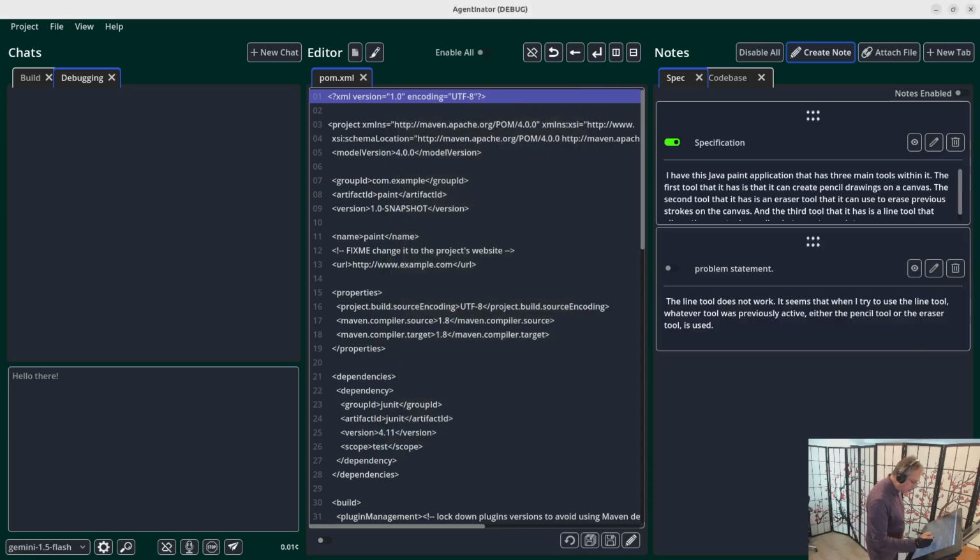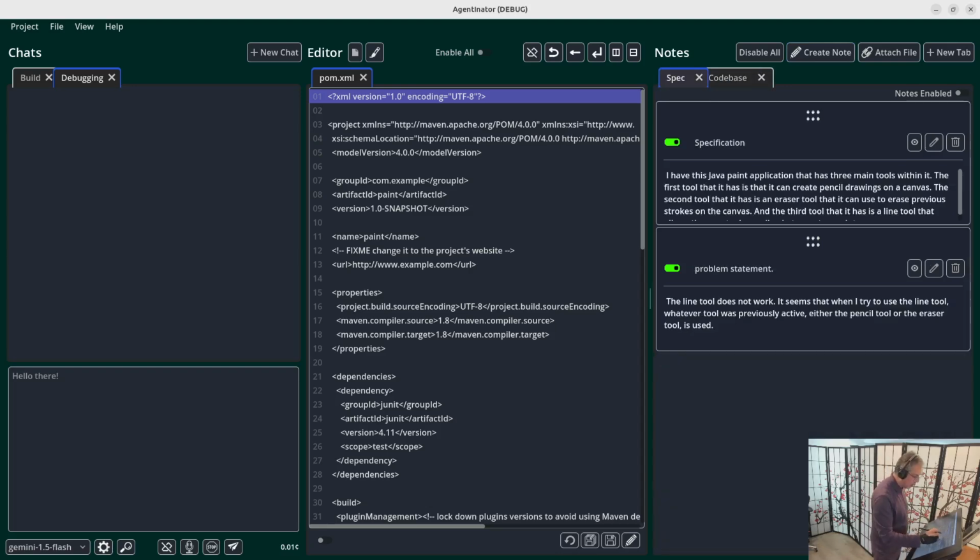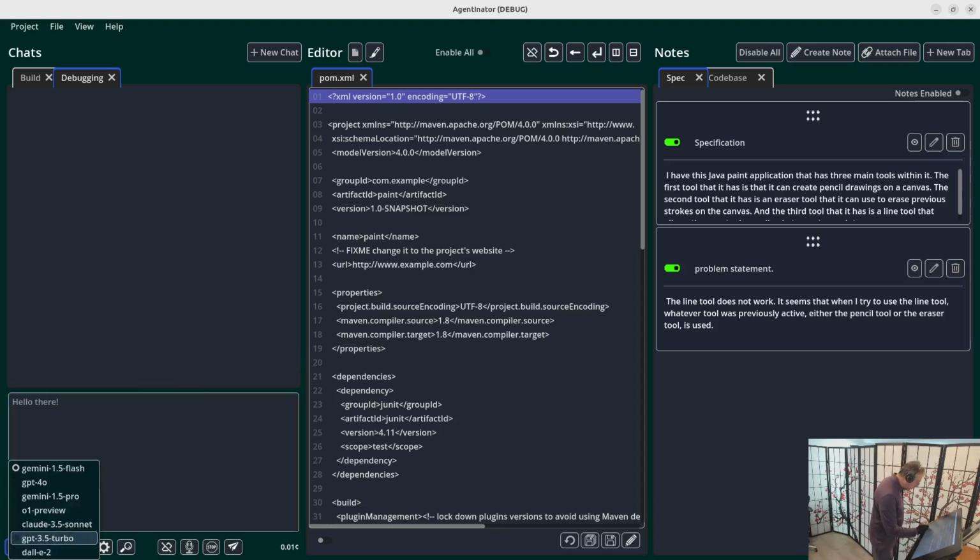All right, let's turn these on. All right, so now I have my specification. What is this thing? Problem statement. What's wrong with it? And because this particular program is small enough, the entire code base for it to look at in this turn, I'm going to ask it to make a repair plan so that I can do some chain of thought reasoning in one turn. I'm going to pick Claude because I find Claude to be better at code than most other AIs and reasonably fast. O1's probably the best, but O1's nowhere near as quick.